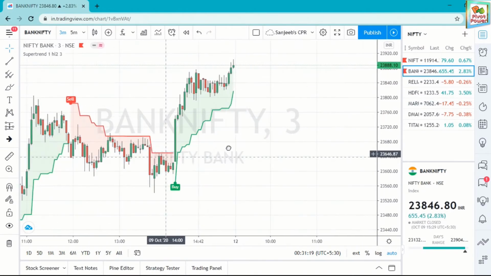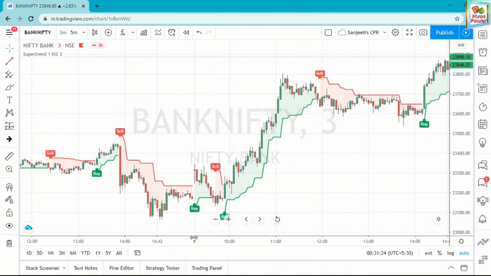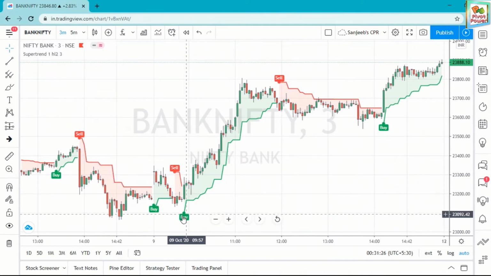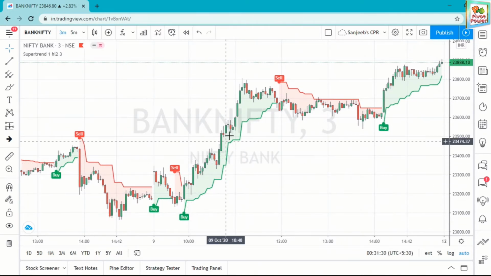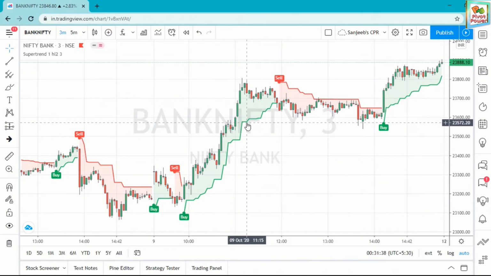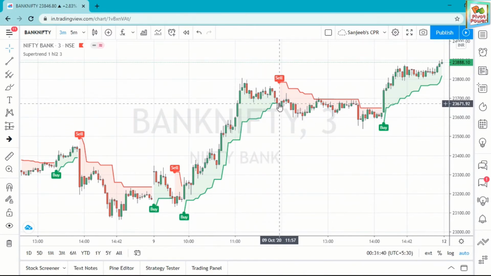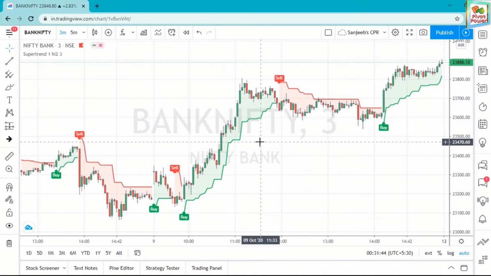Here, the same day, 9th October. Here the buy signal is here. Here it is going up, up, up. When it crosses this, it gives a sell signal here, crossing the support line, this step line, then you have to exit. If you are extending, then you go for the 5-minute. I have shown you the 5-minute chart.